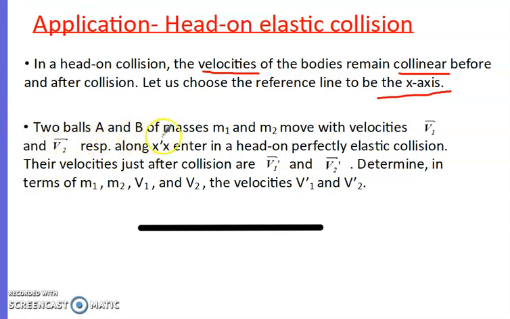Two balls A and B of masses m1 and m2 move with velocities v1 and v2 respectively along x prime x, enter in a head-on perfectly elastic collision. Be careful. Elastic collision. Their velocities just after collision are v1 prime and v2 prime because they are changed. But be careful, the prime here doesn't mean derivative, means a new value, okay? Determine in terms of m1, m2, v1 and v2 the velocities v1 prime and v2 prime.